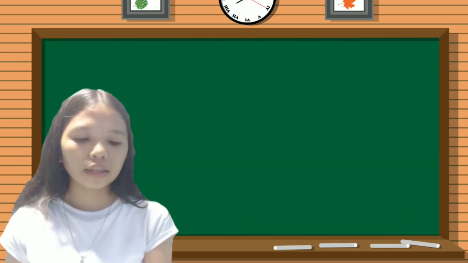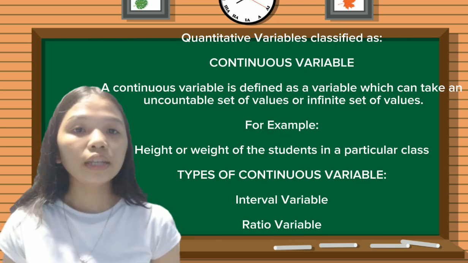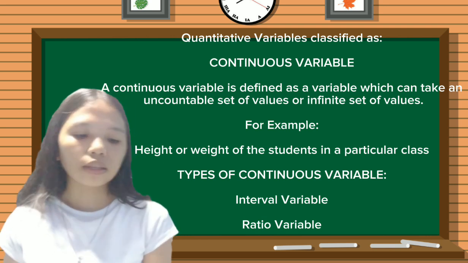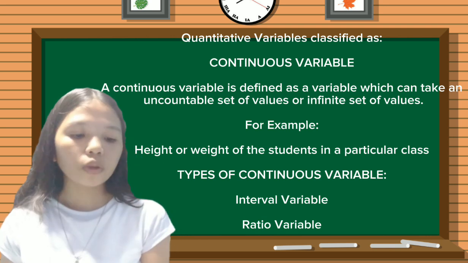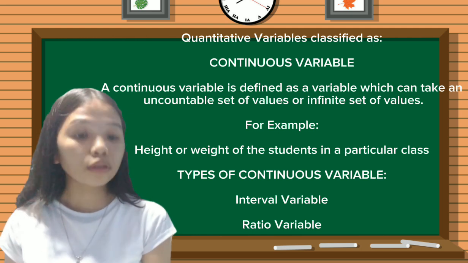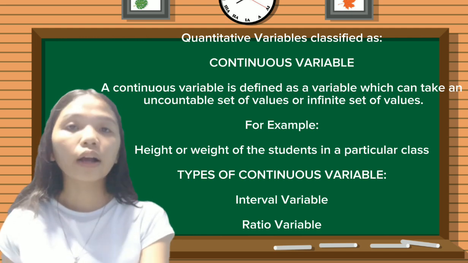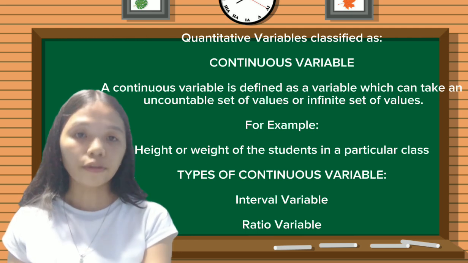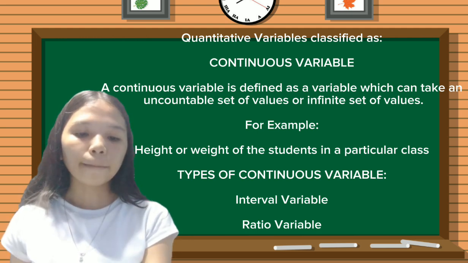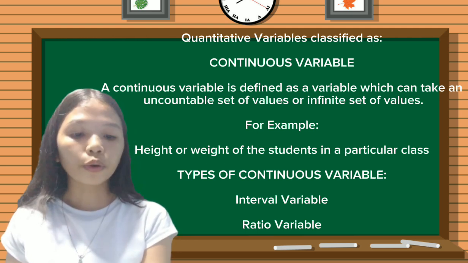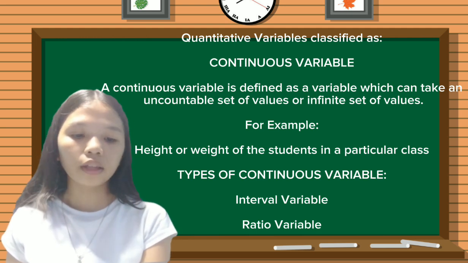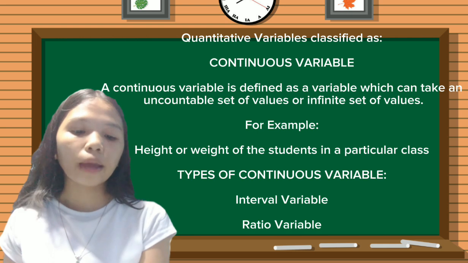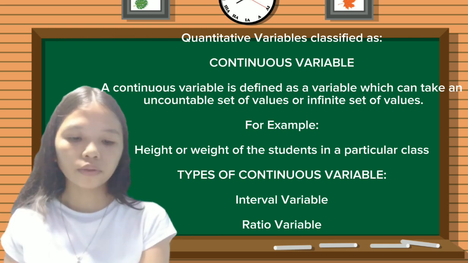Next is the continuous variable. A continuous variable is defined as a variable which can take an uncountable set of values, or an infinite set of values. For example, your height or weight in a particular class, and we have 2 types of continuous variables.